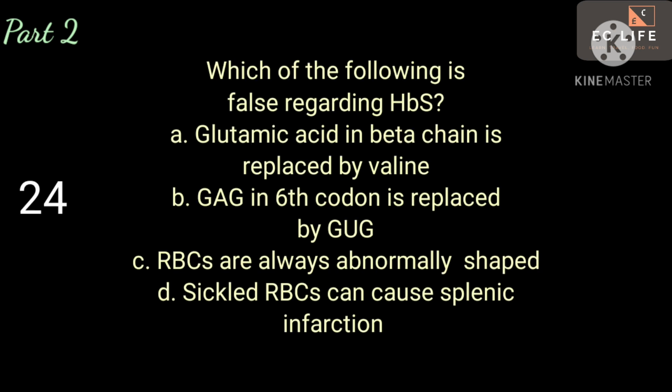Next question. Which of the following is false regarding HbS? A. Glutamic acid in beta chain is replaced by valine. B. GAG in 6th codon is replaced by GUG. C. RBCs are always abnormally shaped. D. Sickled RBCs can cause splenic infarction. Answer is C. RBCs are always abnormally shaped.